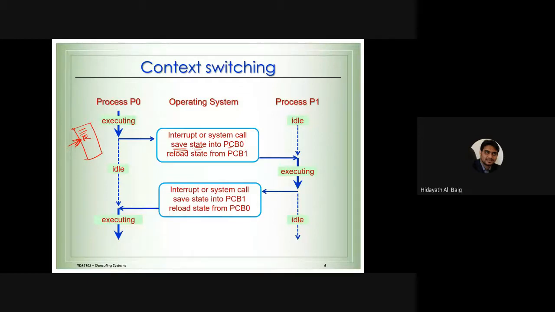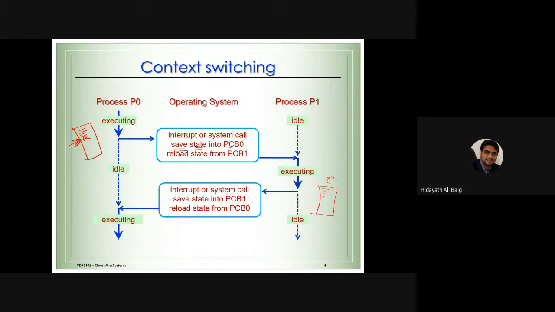Then what happens? Process 1 will start to run. After some time, maybe something happened, like process 1 is going for input and output, or the user wants to do some other option. So there is an interrupt or a system call. Then what we need to do? We need to remember what process 1 was doing. So here, this is process 1.